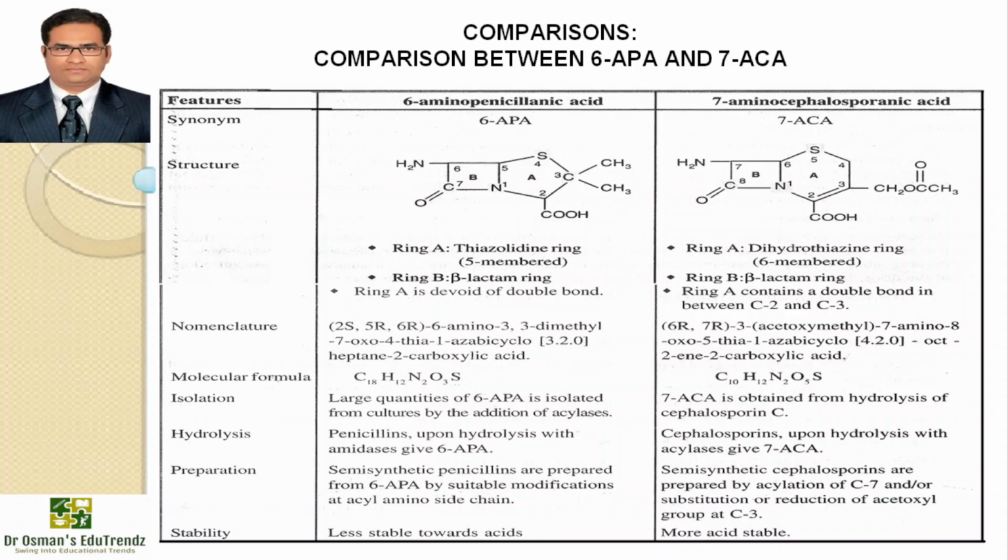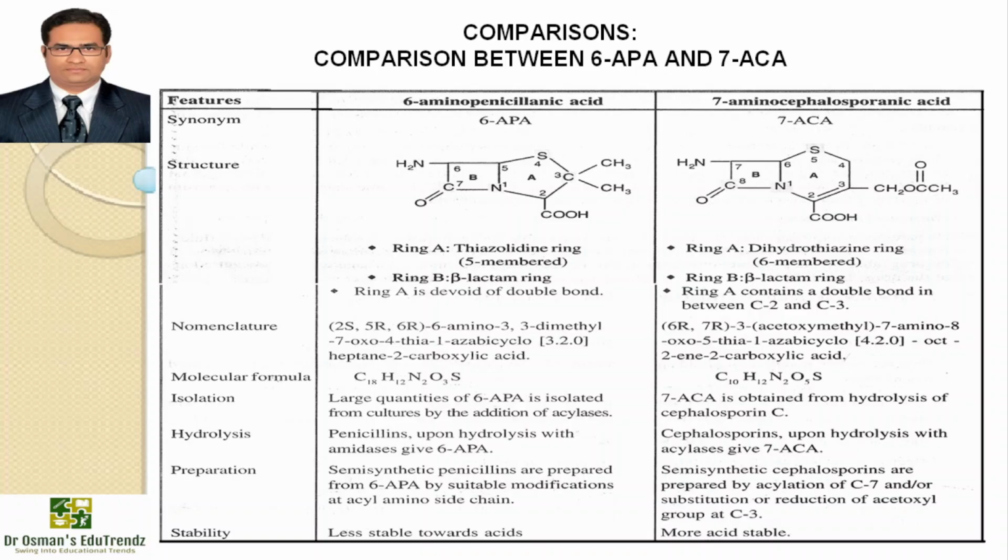Synonyms: 6-aminopenicillanic acid, 7-aminocephalosporanic acid. Structures are mentioned, where ring A is a thiazolidine ring, a 5-membered ring in penicillins, whereas in cephalosporanic acid or cephalosporins, ring A is a dihydrothiazine ring. It is a 5-membered ring in penicillin, whereas it is a 6-membered ring in cephalosporins. Ring B will be beta-lactam in both, and ring A is devoid of a double bond in penicillins, whereas ring A contains a double bond between second and third carbon in cephalosporins.